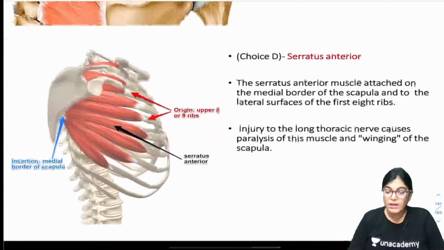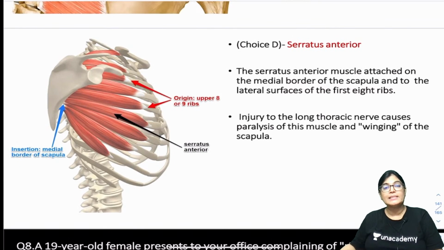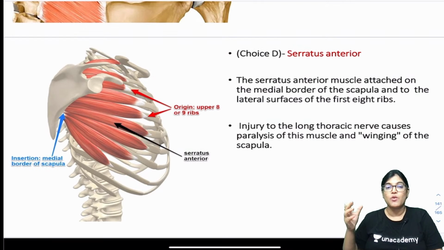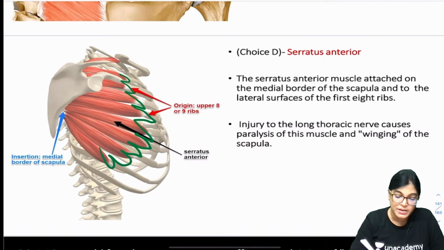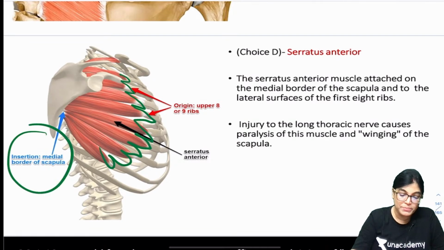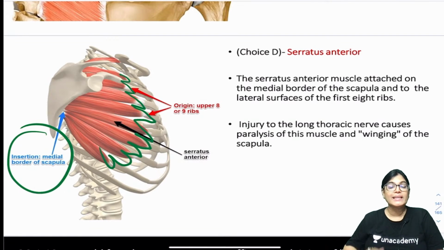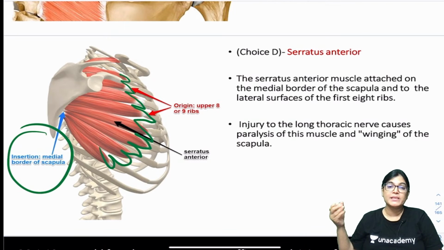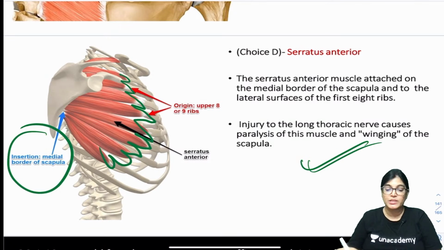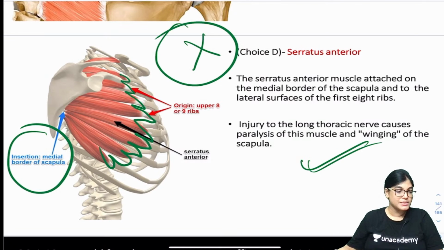Okay. Now, the other option was serratus anterior. Again, serratus anterior can't be the correct answer because it has a wide origin in the form of 8 or 9 digitations, which appear like this, as you can see here, and so it is called serrated. From here it originates and inserts onto the medial border of the scapula. So, again this is not getting impinged or compressed below the acromial process. And when serratus anterior is involved, generally the patient presentation is winging of scapula, which was not mentioned in this MCQ. So, this can't be the correct answer.